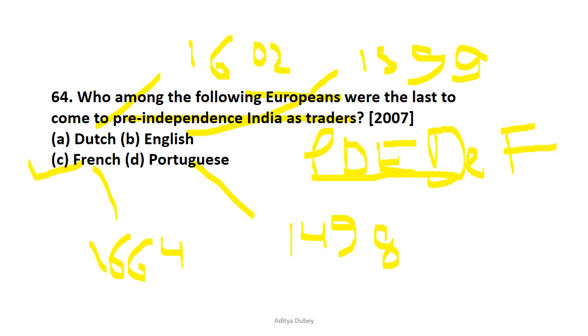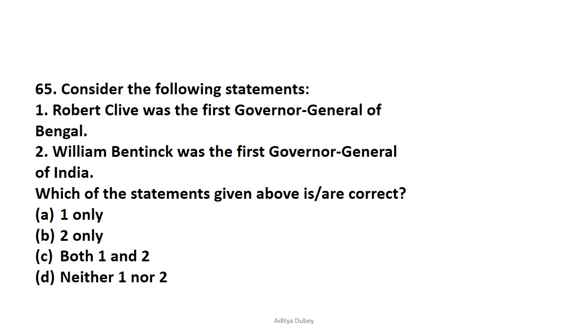So let's move on to question number 65. Consider the following statements. We are given two statements and we need to check which of the following statements is or are correct. Robert Clive was the first Governor-General of Bengal.